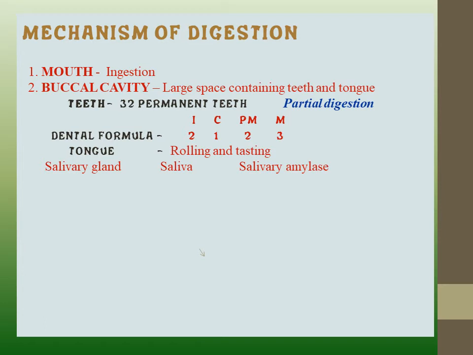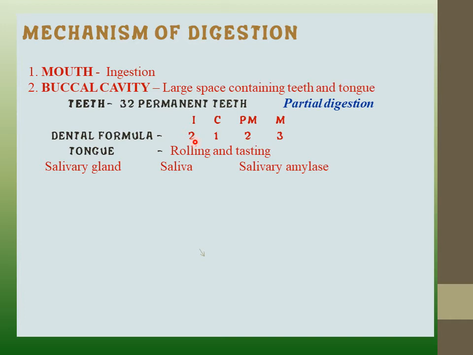We know that the buccal cavity is a large space containing teeth and tongue. And teeth, we know that 32 permanent teeth are there, and these 32 permanent teeth are of four types, for example, incisors, canines, premolars and molars. So what is the dental formula?